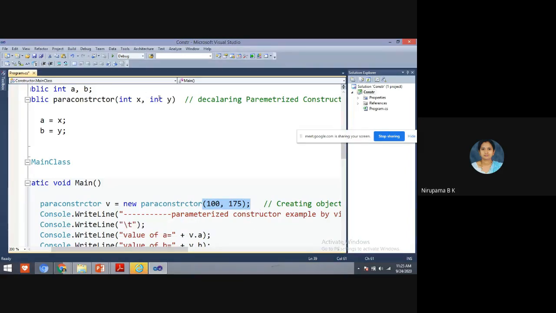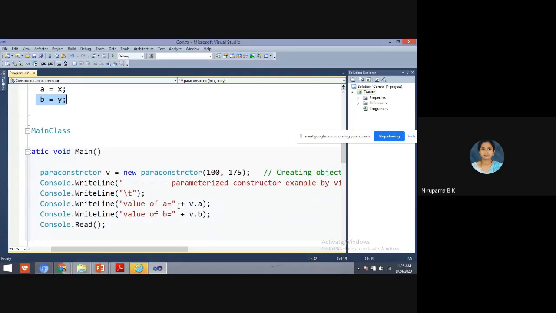100 is for X and 175 for Y. Those 100 is assigned to the variable A and 175 is assigned to the variable B. Now if you display the value of A, how are we able to display the value? With the help of this object v.a. If you display v.a, then the output will be 100. v.b output will be 175.